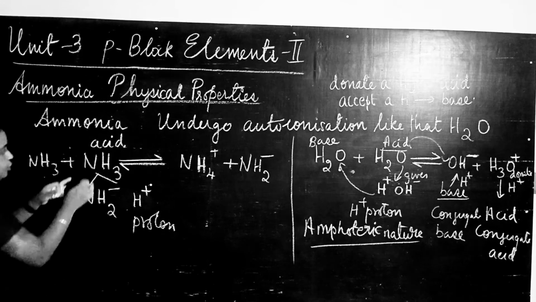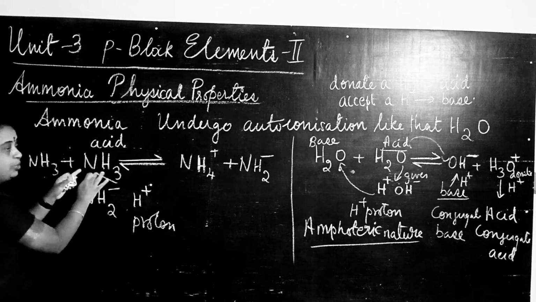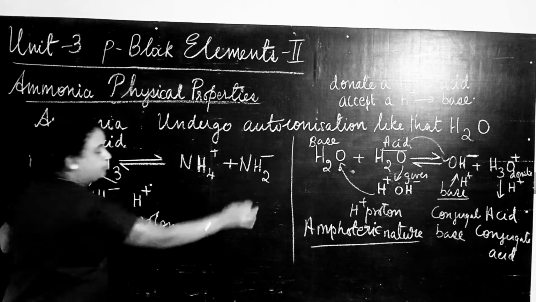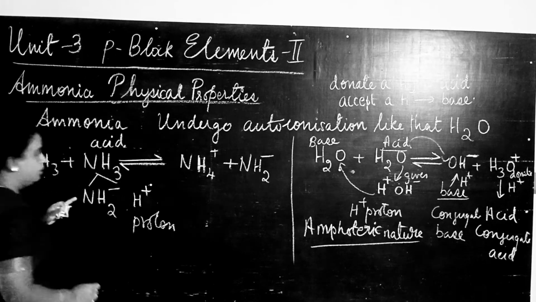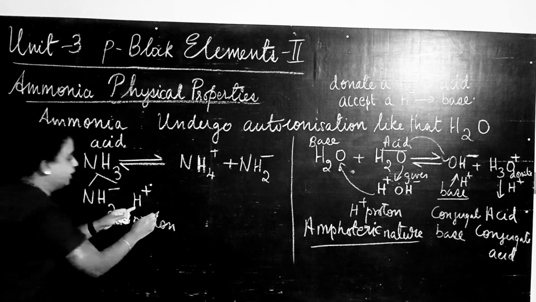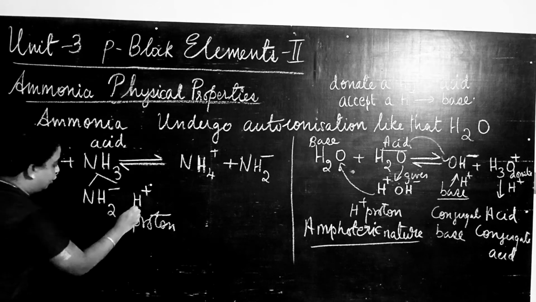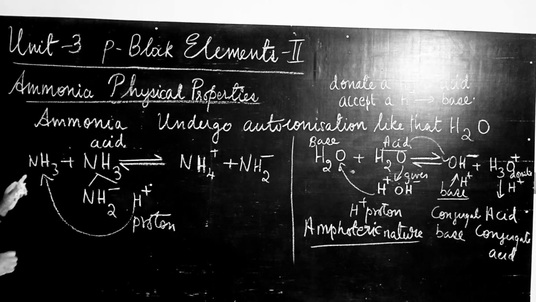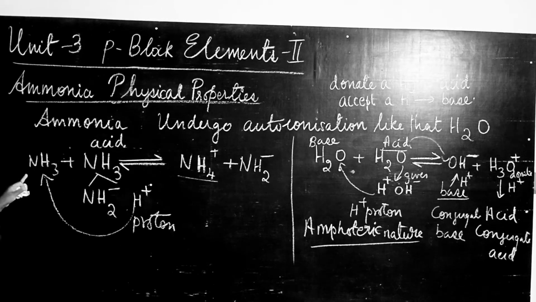Now when this ammonia donates a proton, what happens to NH3? NH3 will become NH2 minus. So this NH2 minus I write over here. Because it is donating a proton, it becomes NH2 minus. And this proton is accepted by this ammonia, NH3. So this becomes NH4 plus, which I have written here. So this is the way ionization takes place.